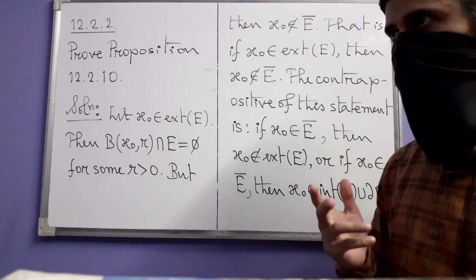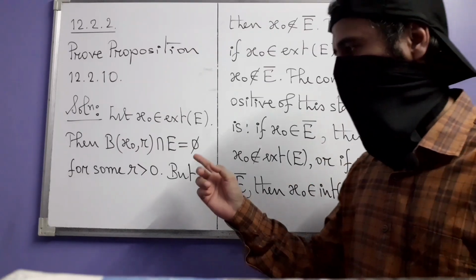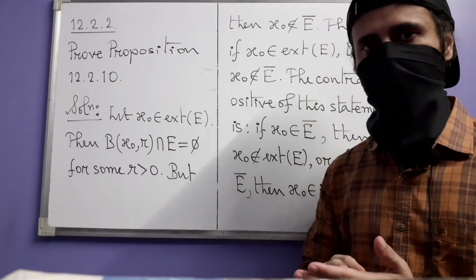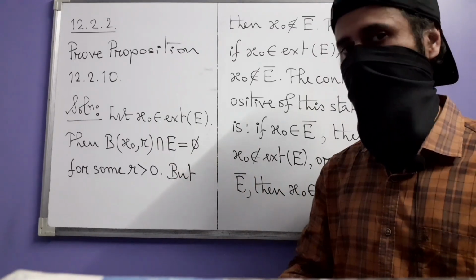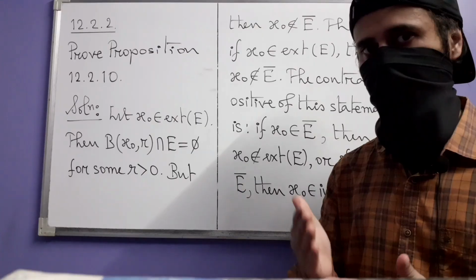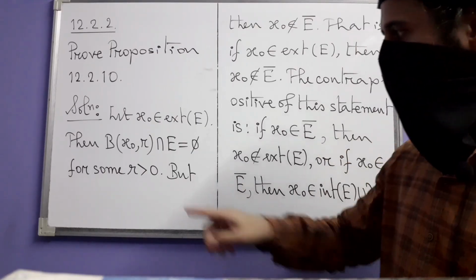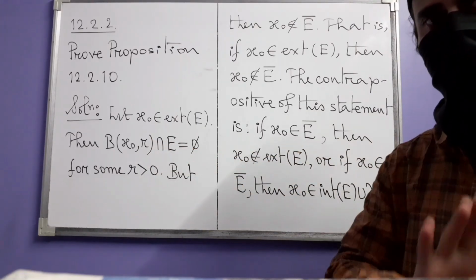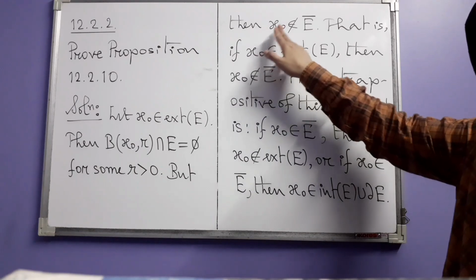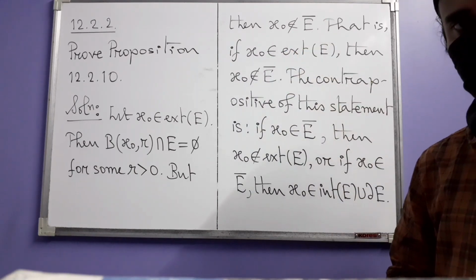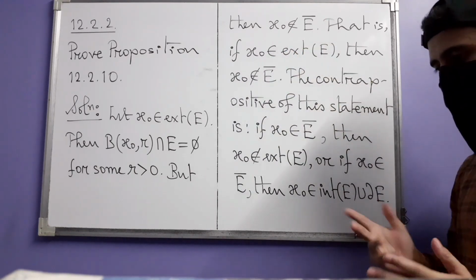Why? Because by the definition of adherent point, if x0 has to be an adherent point of E, then all balls centered at x0 have to intersect E. This ball, however, is not like that. So that's why x0 does not belong to the closure of E. So what have we shown?